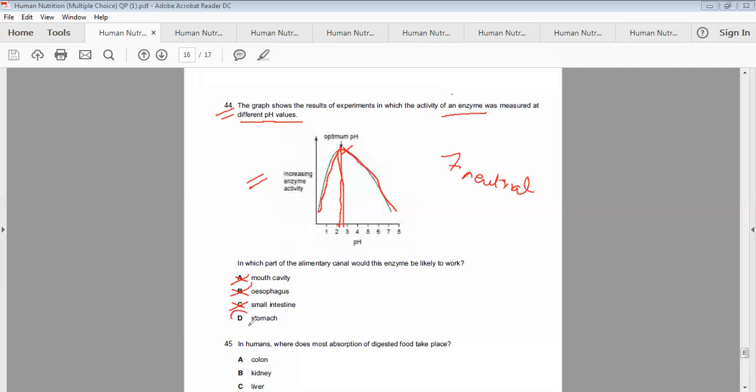As far as the stomach is concerned, the stomach has the acidic pH, so this enzyme is probably found in the stomach because it has a very high activity at acidic pH, that is pH 2. So the correct option is D, that is the stomach.